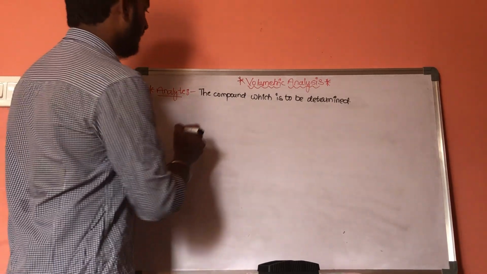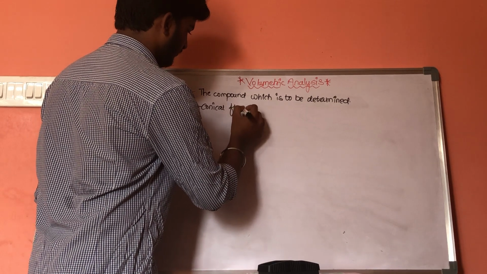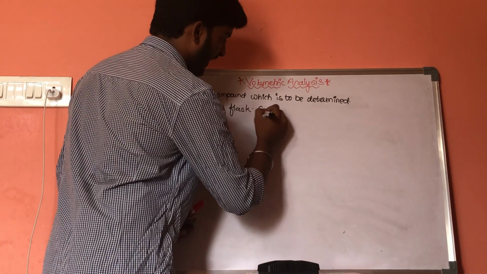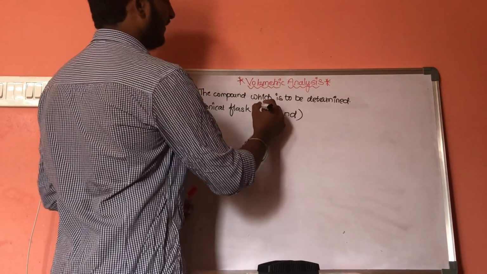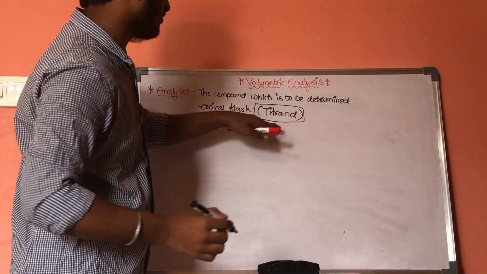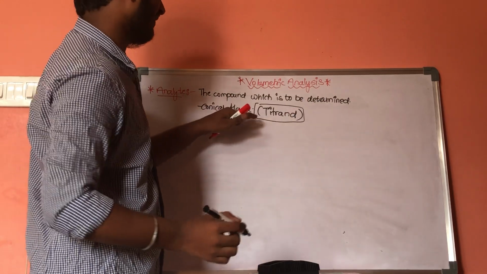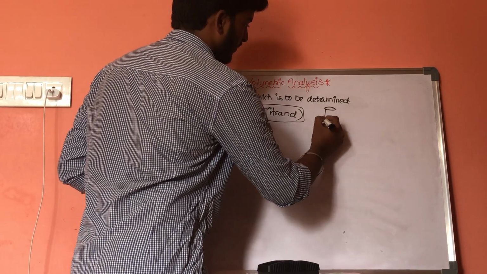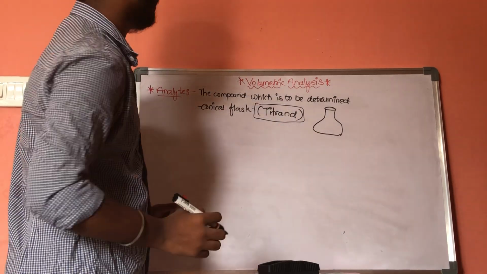It is always taken in a conical flask, and it is also called titrand. It is taken in a conical flask and it is also called titrand. Analyte is a compound which is to be determined and it is taken in a conical flask and it is also called titrand. This is a diagram of a conical flask.